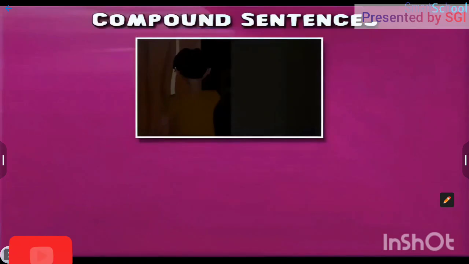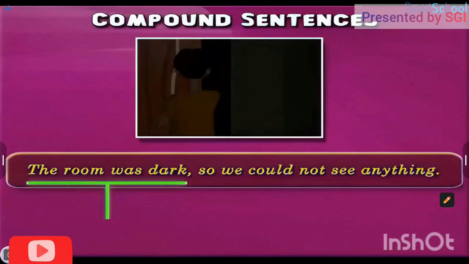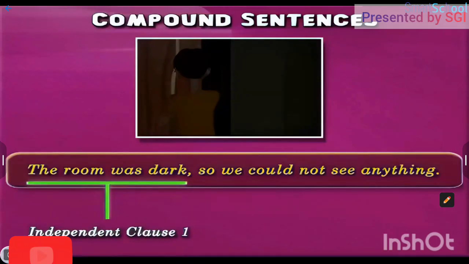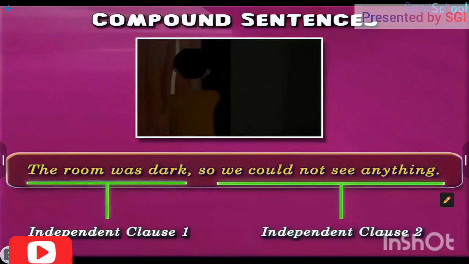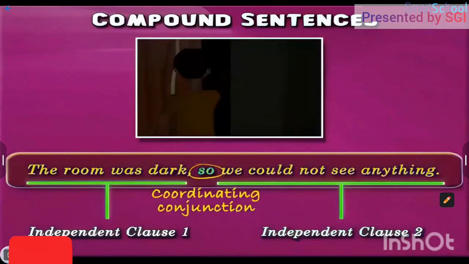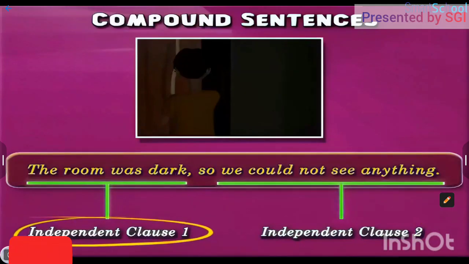The room was dark, so we could not see anything. This sentence can be broken up into two independent clauses as follows. The room was dark, independent clause 1. We could not see anything, independent clause 2. Here, both the clauses are joined by the coordinating conjunction so, showing that the idea contained in independent clause 2, could not see, is the result of the idea contained in independent clause 1, the dark room.